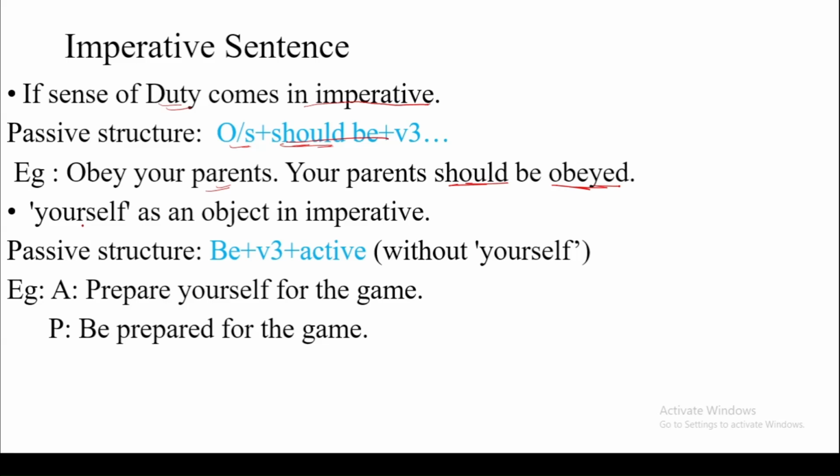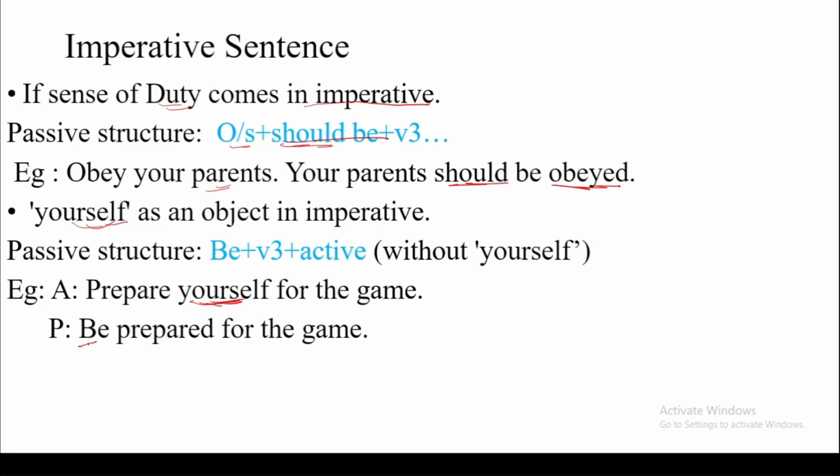Another rule is yourself as an object in an imperative. If an imperative sentence has yourself as an object, its passive structure will be be plus B3 plus the active statement without yourself. Look at this example. Prepare yourself for the game. So it has yourself as the object. How do we change this sentence into passive?